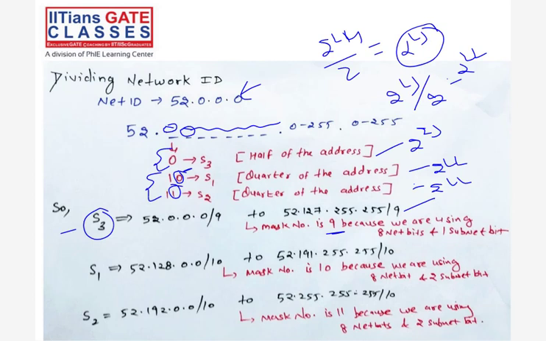Yes, we discussed that part in the last lecture, right? Similarly, S1 is there, we further divided, so the mask number is 10 because we are using 8 net bits and 2 subnet bits. Easy. Similarly, S2, we are dividing using, so the mask number is 10, not 11. This was a mistake. This is 10 because we are using 8 net bits and 2 subnet bits, right?